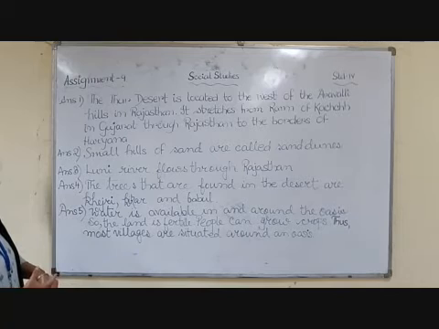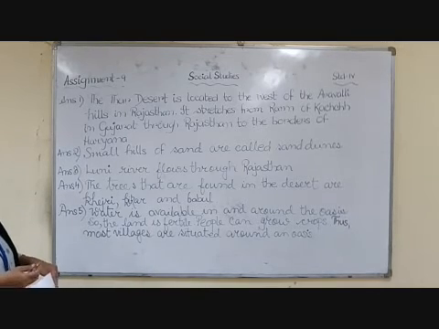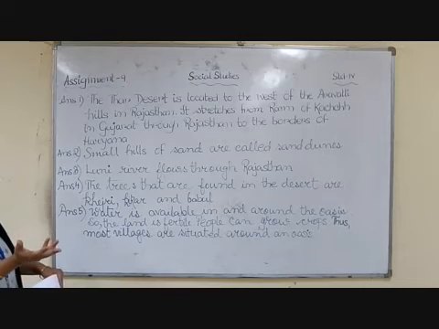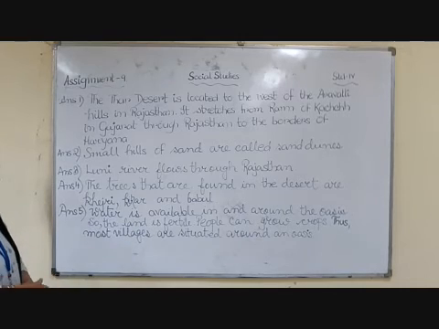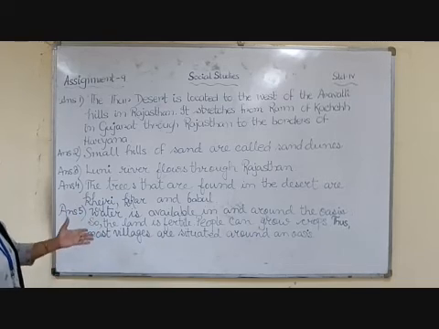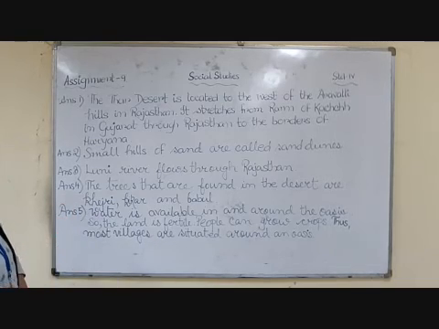So these people live in and around oasis, and because of water sources, the land is a little bit more fertile than other areas, and so crops are grown over there. So villages are found in and around oasis.